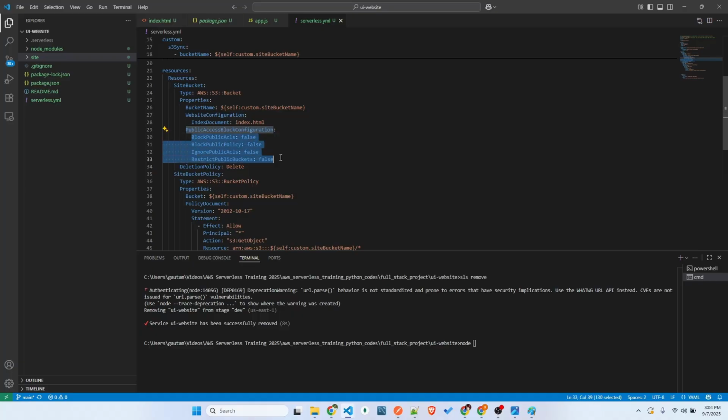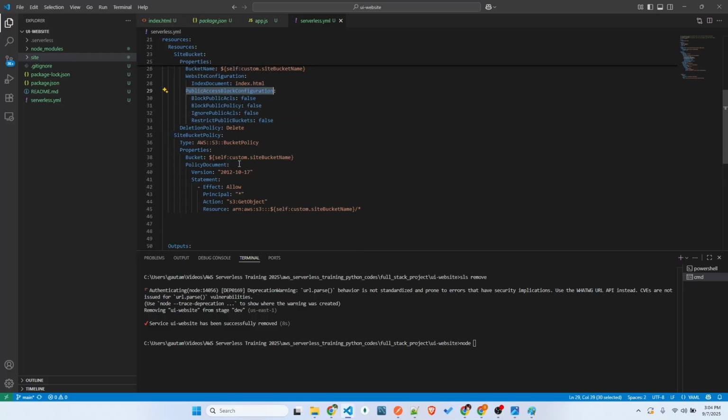So this thing, just now I showed you the public access. I enabled it, but here I'm disabling it, because no one has to have access other than the script. So public policy false, ignore public ACLs false, restrict public buckets false. If you can ignore these things, you can think like I'm just blocking the public access. And the delete policy, I kept as delete. Why? This is because when I do SLS remove, right? It will delete the bucket. If you keep retain, it keeps it.